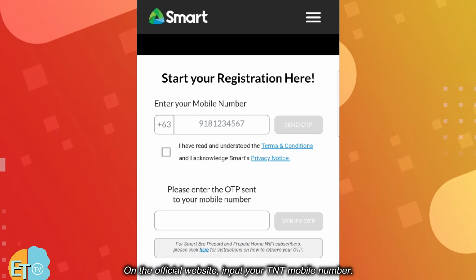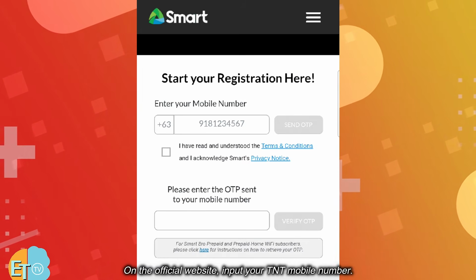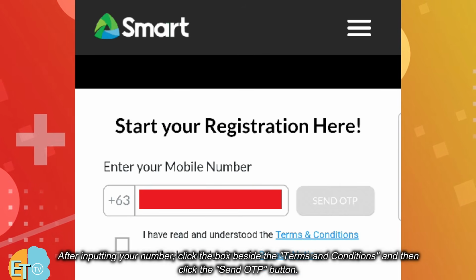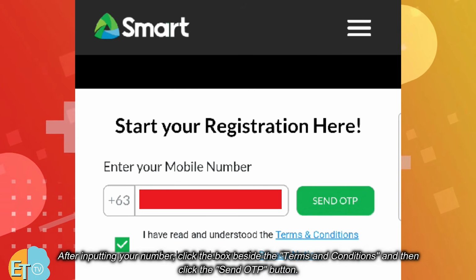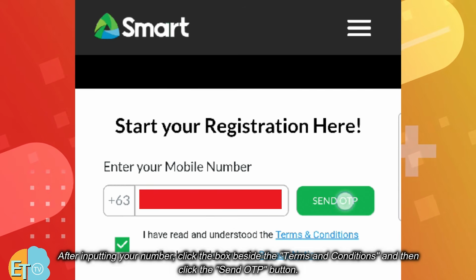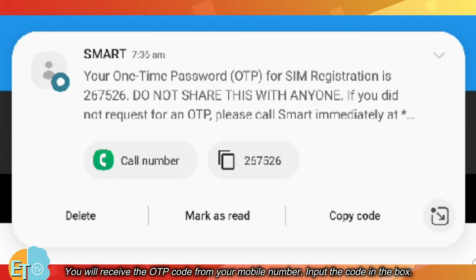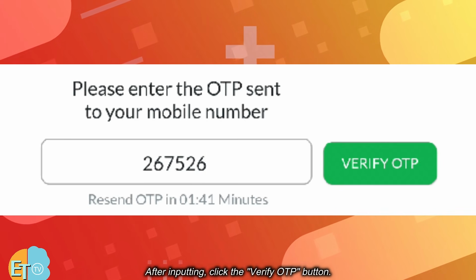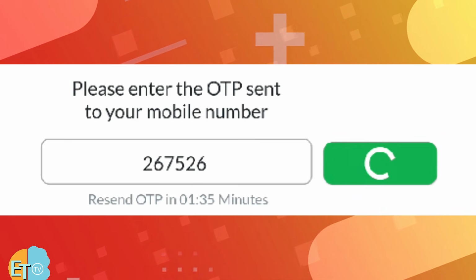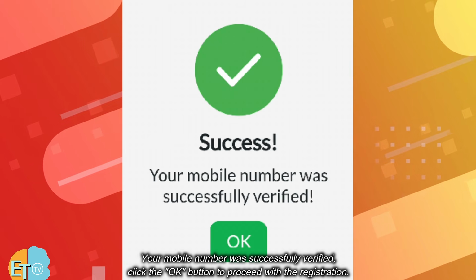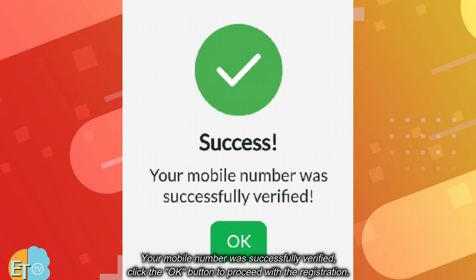On the official website, input your TNT mobile number. After inputting your number, click the box beside the terms and conditions and then click the Send OTP button. You will receive the OTP code from your mobile number. Input the code in the box. After inputting, click the Verify OTP button. Your mobile number was successfully verified. Click the OK button to proceed with the registration.